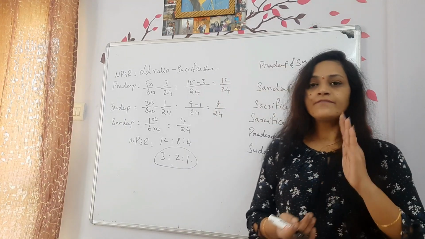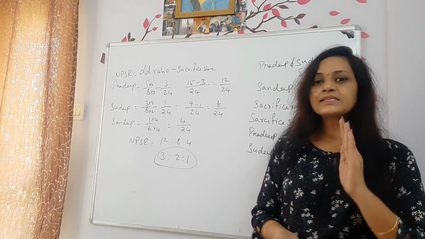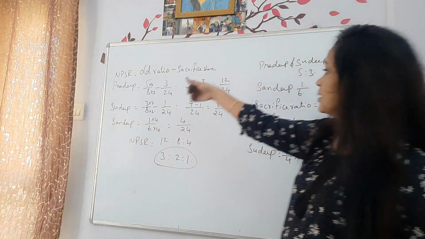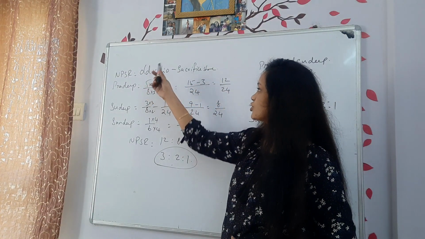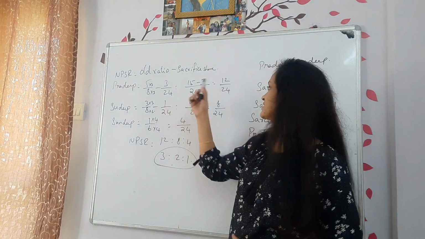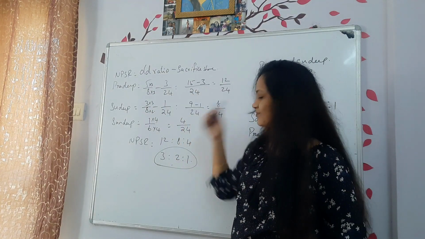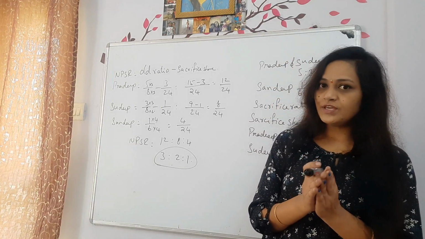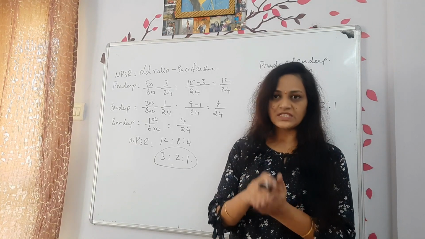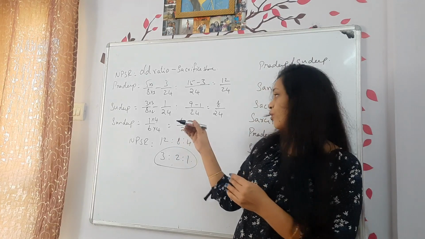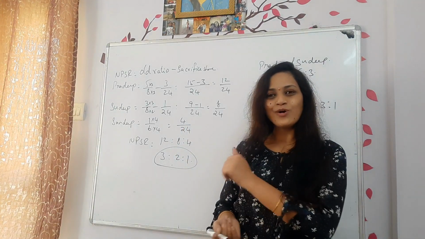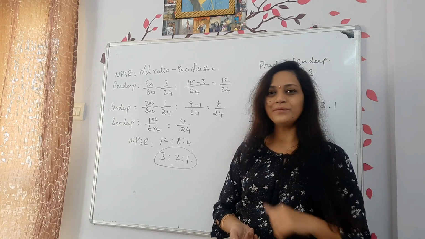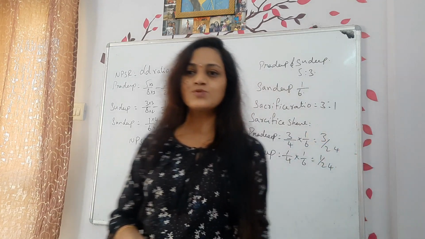All of you understood? First you should find out the sacrifice share. We have calculated the sacrifice share. Then the calculation of new profit sharing ratio is old ratio minus sacrifice share. Then you got this answer. Always keep in mind the denominators must be equal. If they are not equal, please make them equal. Then you can make the problem easier. Hope all of you understood, right? Just copy this one. We have one more method that we will do immediately. First, take a screenshot or copy this one.